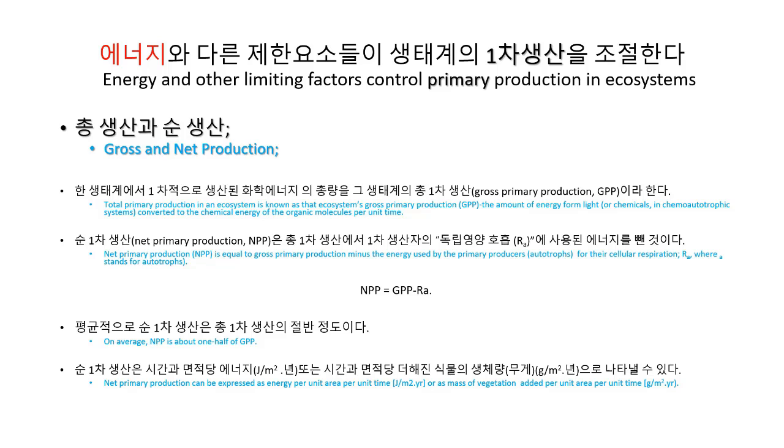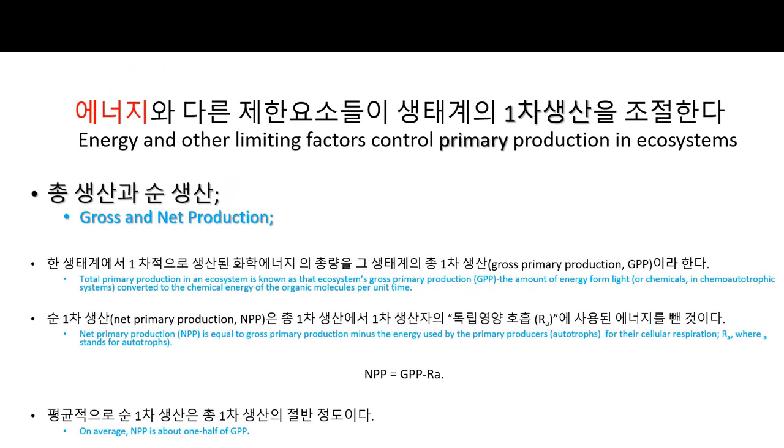So what is gross and net primary production? Total primary production in an ecosystem is known as that ecosystem's gross primary production, GPP, the amount of light energy that is converted to chemical energy by photosynthesis per unit time. Not all of this production is stored as organic material in the primary producers because they use some of the molecules as fuel in their own cellular respiration. The net primary production, NPP, is equal to the gross primary production minus the energy used by the primary producers for respiration.